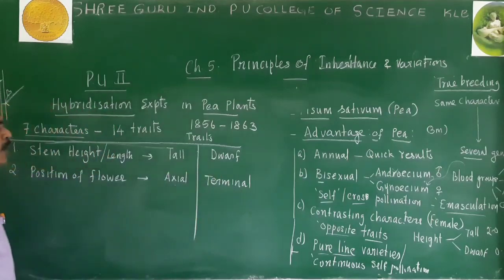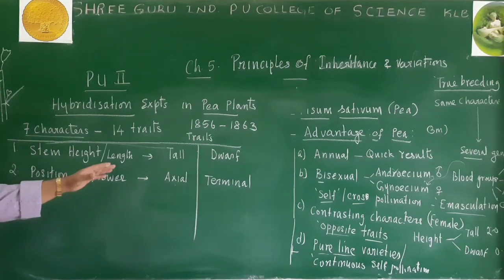So some of the plants produced axial flowers. Some of the Pisum sativum produced terminal flowers. Terminal flowers are produced at the tip of the plant. So the tip is called the terminal flower, and the other is the axial flower. That is the position of the flower.